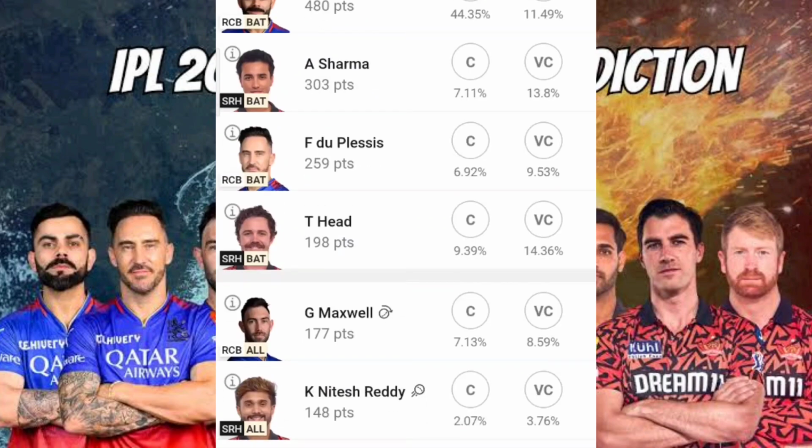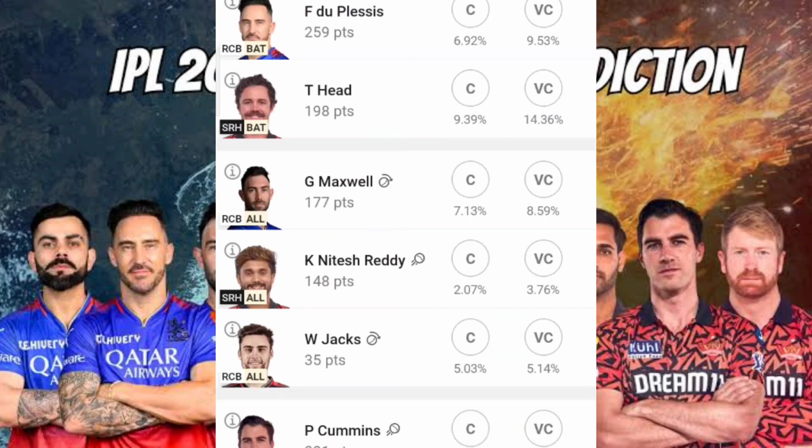Faf du Plessis is the man who is back to form, with very good knocks in the last match and of course the last two matches, and there are chances that he may go for something very huge if RCB bats first. There are chances he may even score some 100 runs. So in that line, of course, you can go for him as your captain.